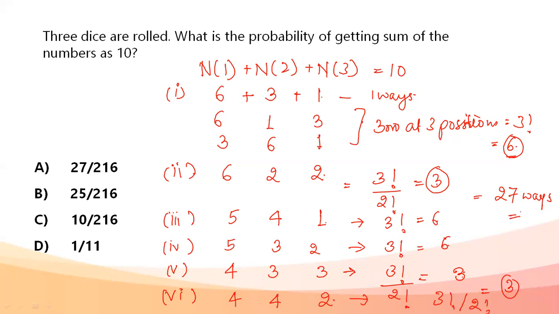sum as 10. Total number of outcomes when 3 dice are rolled simultaneously is 6 cubed, that is 216. What is the probability? Probability is favorable outcomes 27 divided by total number of outcomes 216. When we match the options, my answer is option A. The important thing is considering all the cases that are possible, not forgetting any case that can give me a sum of 10.